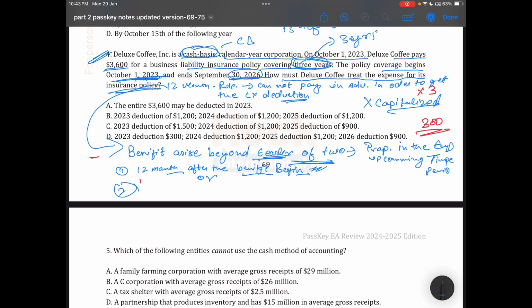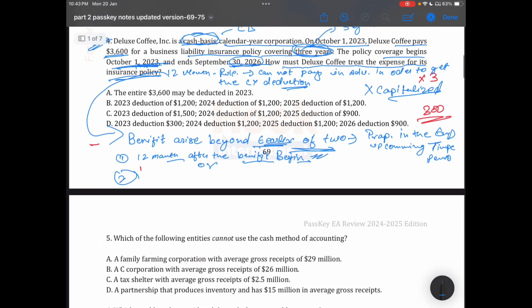And second is the end of the year after the tax year in which the payment is made. So this option will be applicable to the question.